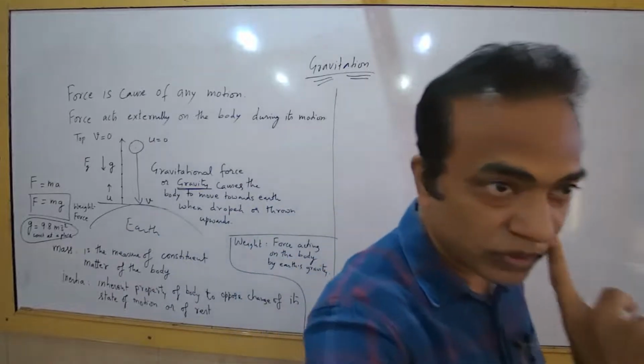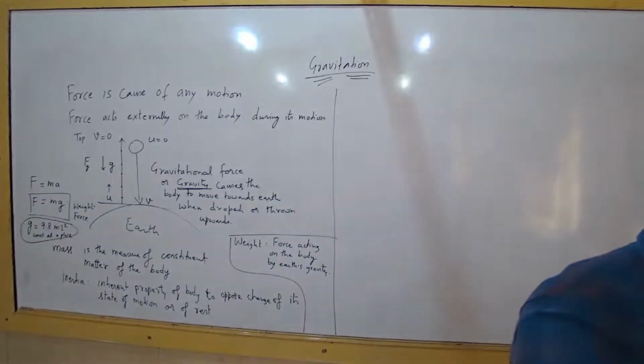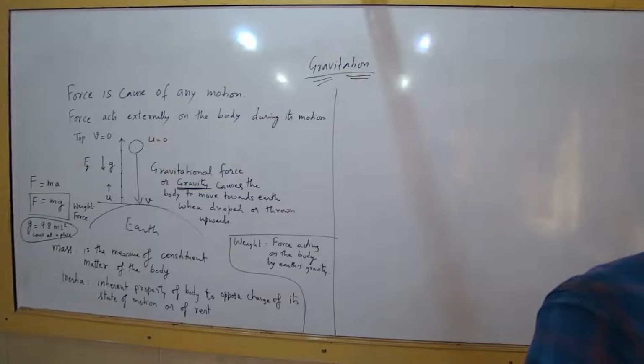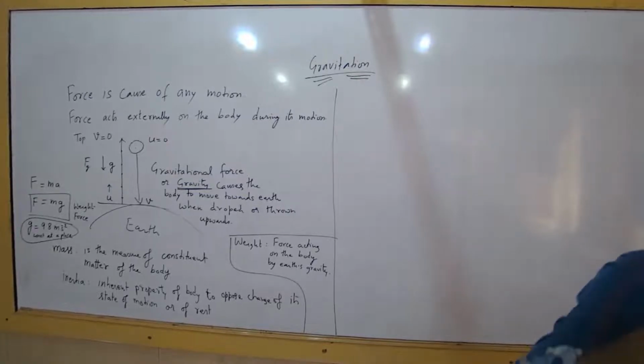What is the first law of motion? It stays at rest until we apply any force on it. So a body continues to be in its state of rest or of uniform motion until and unless some force is applied on it to change the state of motion. You have done all the laws, but you have to now understand them also.